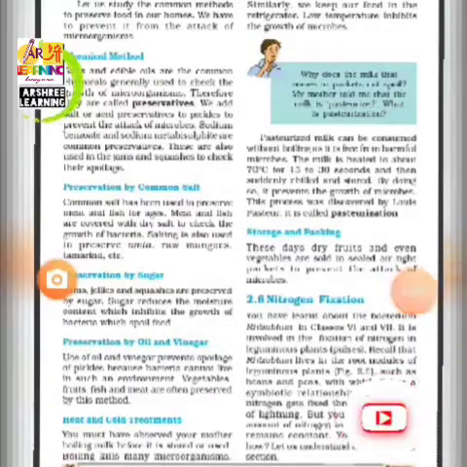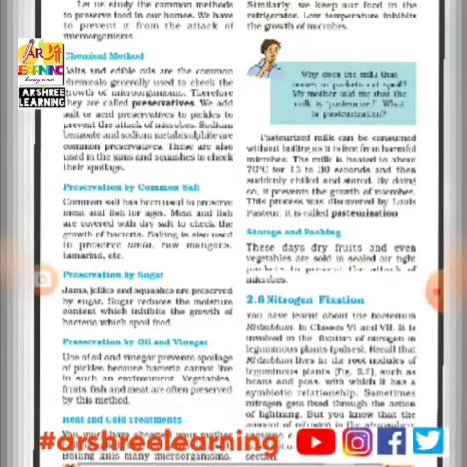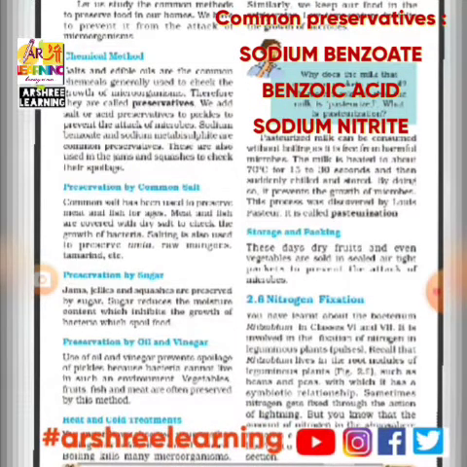Children, let's continue with food preservation. Food preservation, as I told you, is done with the help of drying the food and adding chemicals. So on this page we will read what are the chemicals which are used to preserve the food. They are mostly called preservatives. As I told you, sodium benzoate is one of the most commonly used chemicals. It acts as a poison for the microbes, but it does not harm humans when we eat that food.